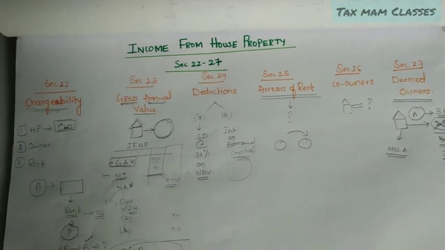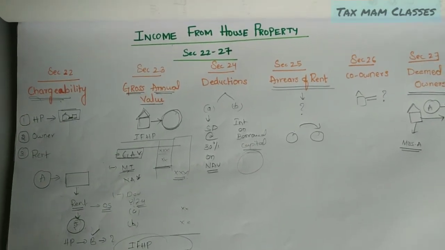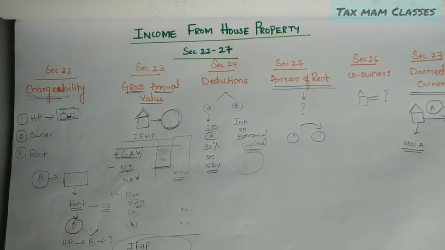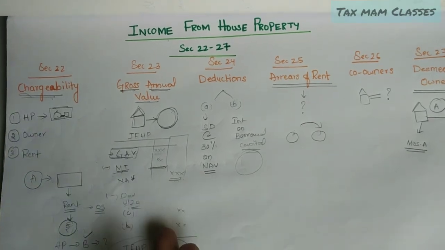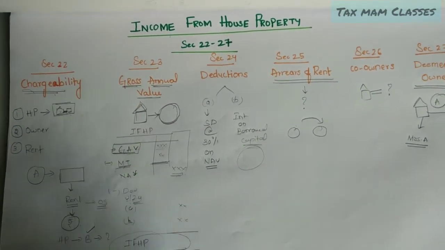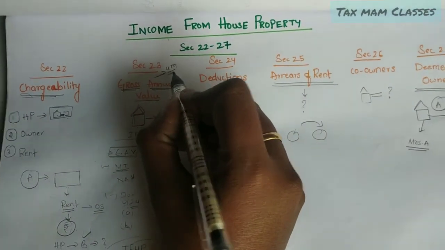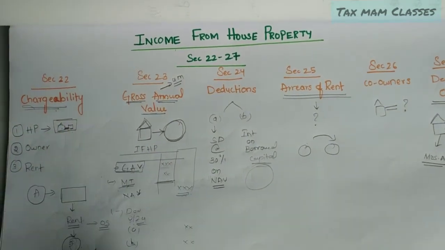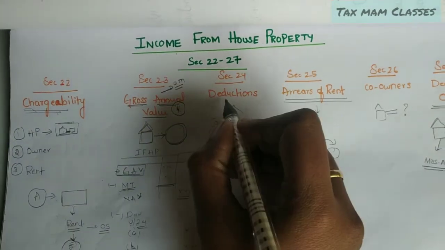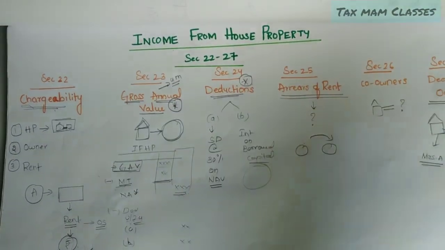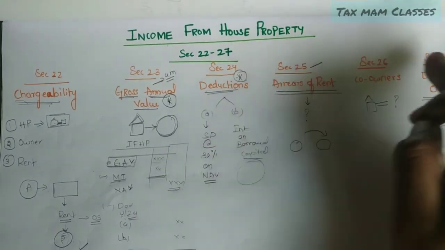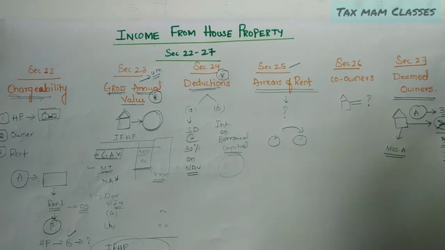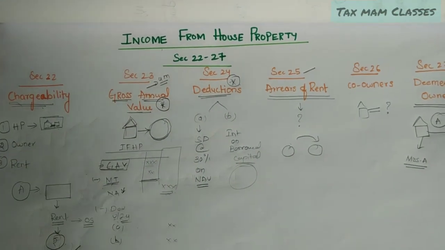So this is just an overview of income from house property. Income from house property covers sections 22 to 27. Section 22 talks about chargeability, and section 23 talks about gross annual value. You may get it as a 4-mark theory question, or they may give the amounts and ask you to calculate the gross annual value. It is very important, and deductions are also very important. And arrears of rent: you may get these three sections for 4 marks in the examination. So let's learn these concepts in the coming classes.